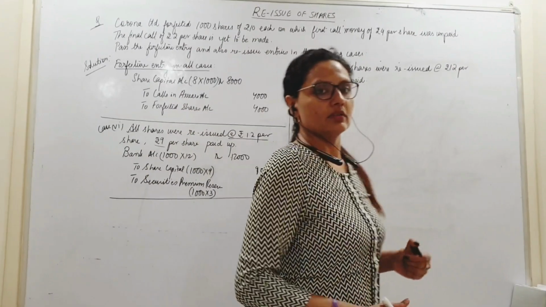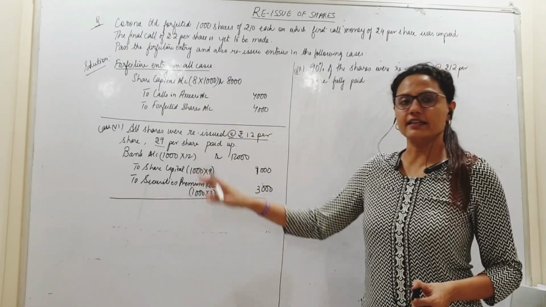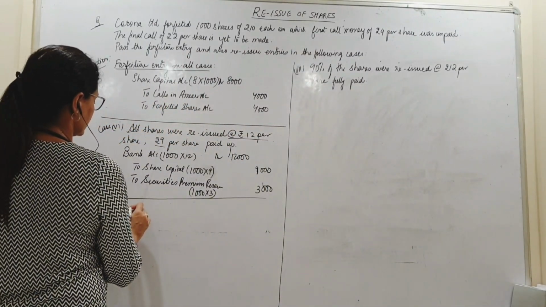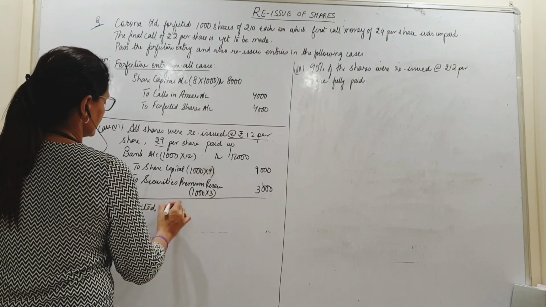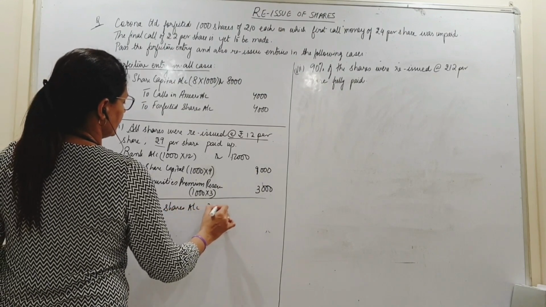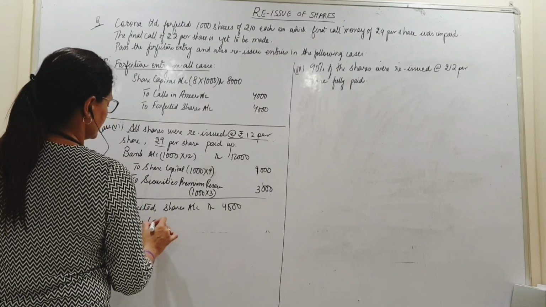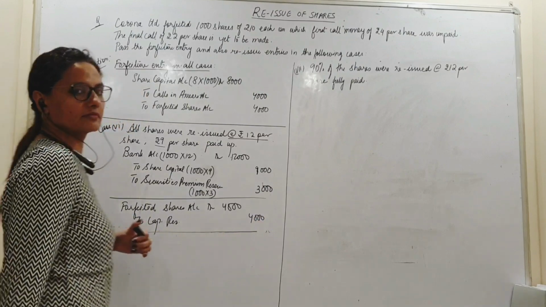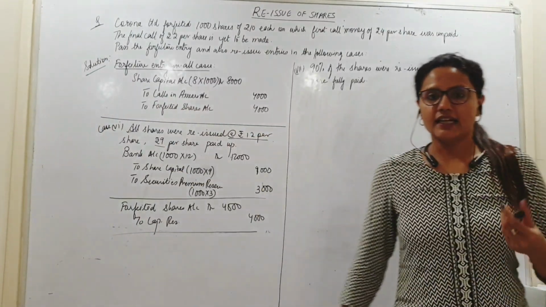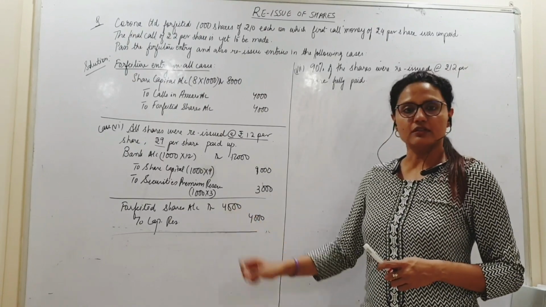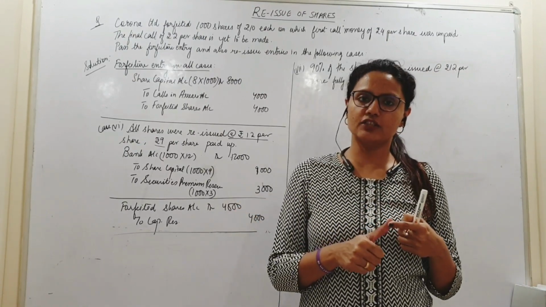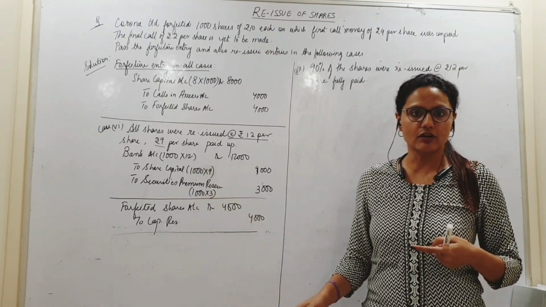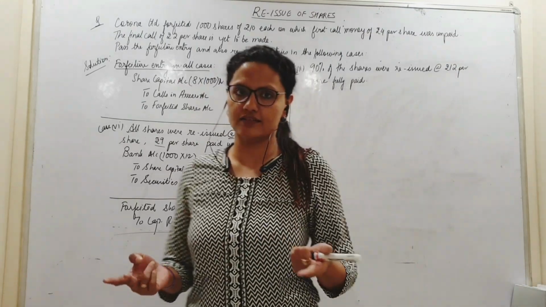Okay? Now, transfer entry. Forfeited shares I did not touch at all and I have reissued all the shares. So forfeited shares account debit, entirely my profit, being transferred to capital reserve, 4,000. Done. What did I consider? So here again, once again, are all shares reissued or not? And did I issue at a discount and utilize a part of it or not? Only 2 questions to be asked.